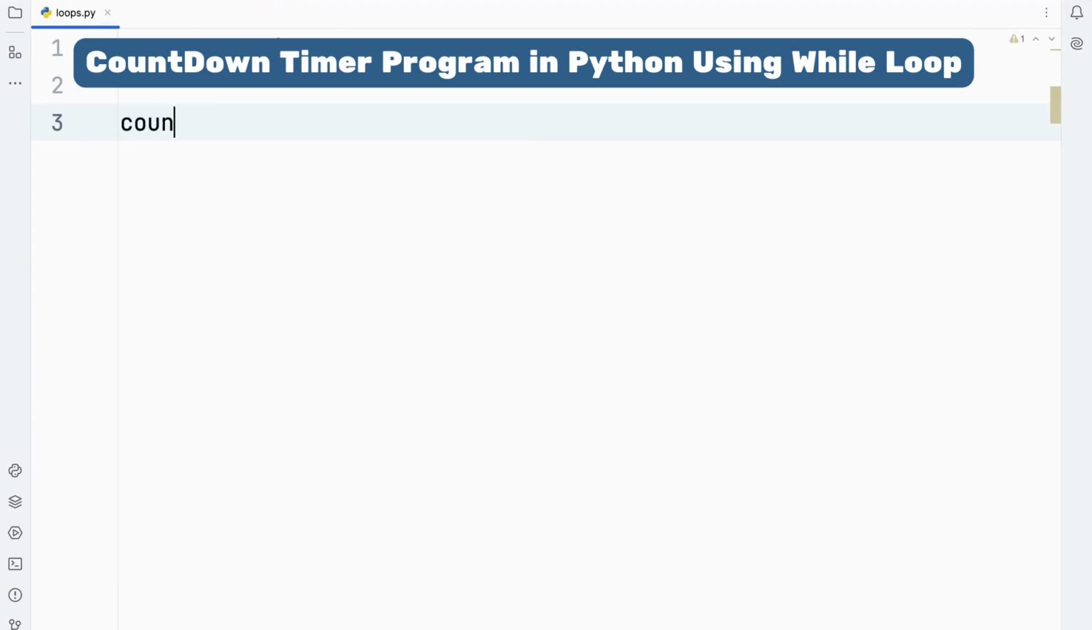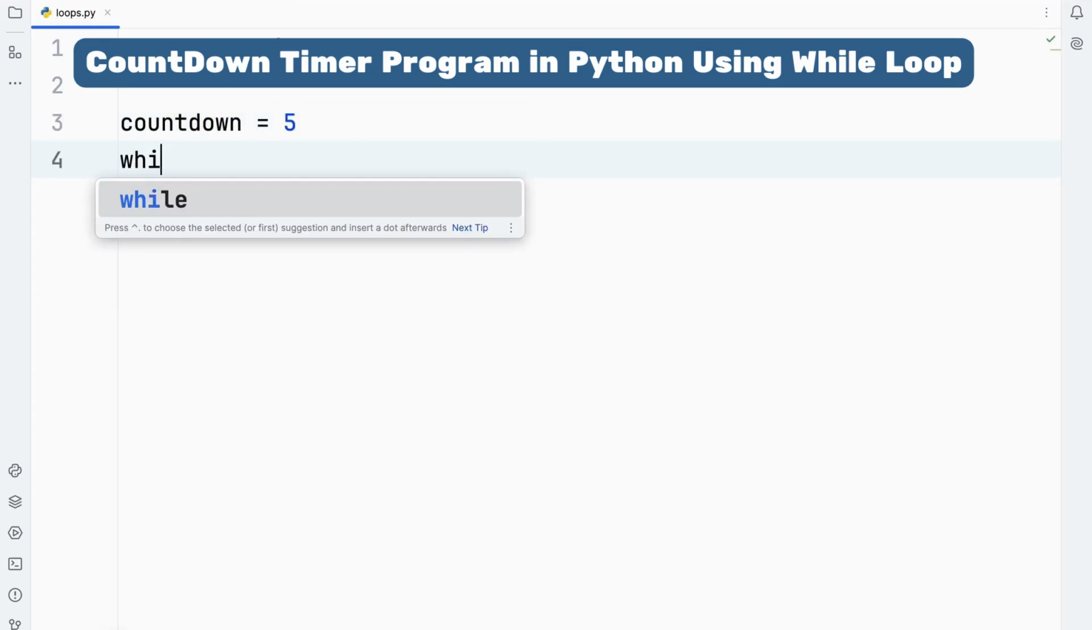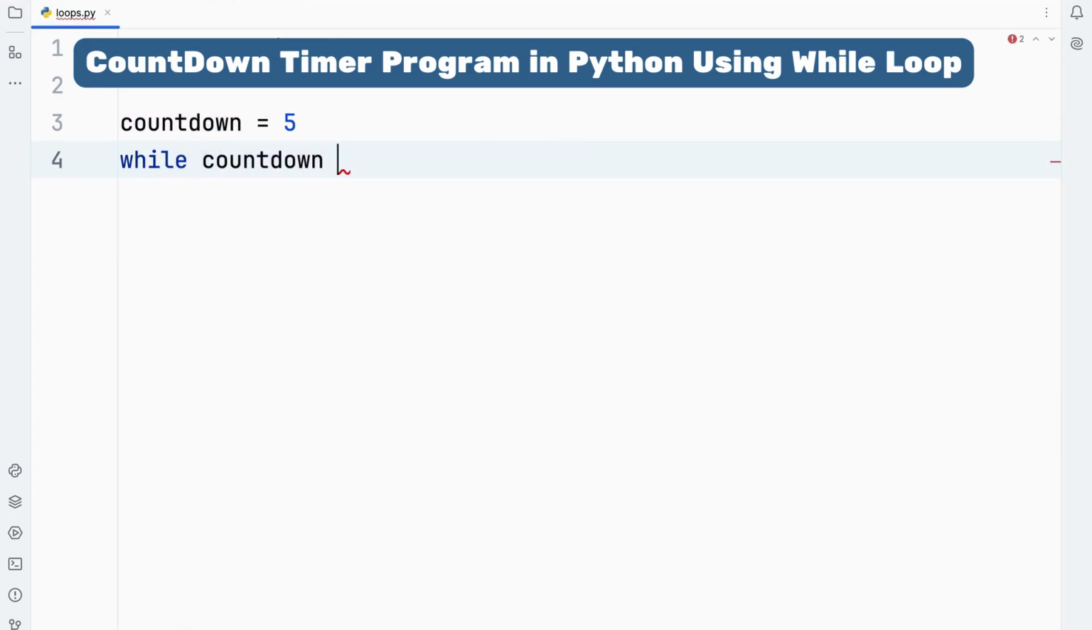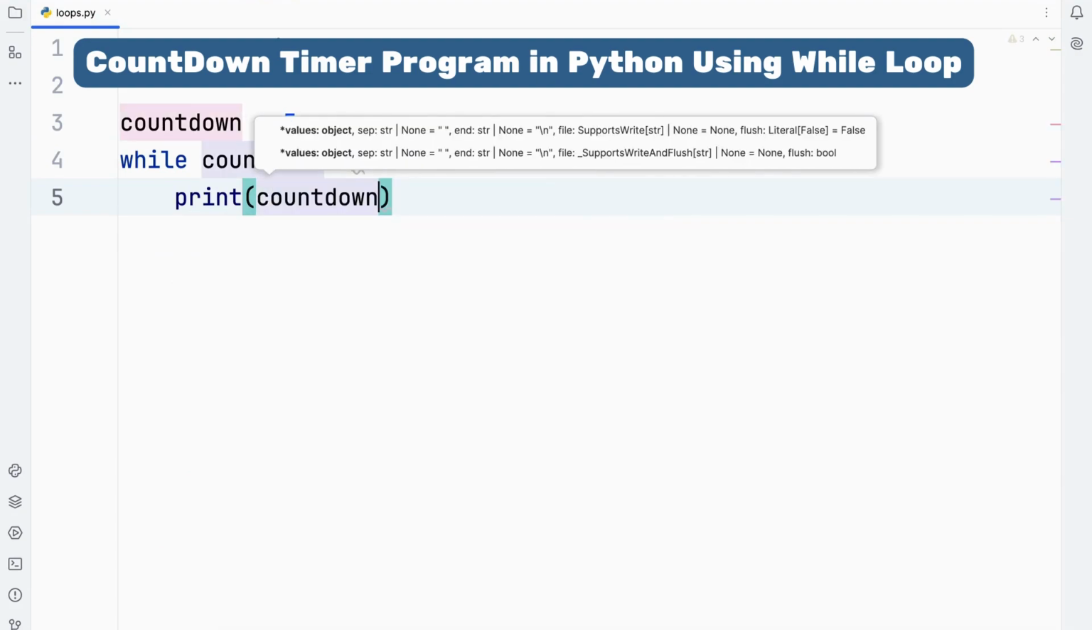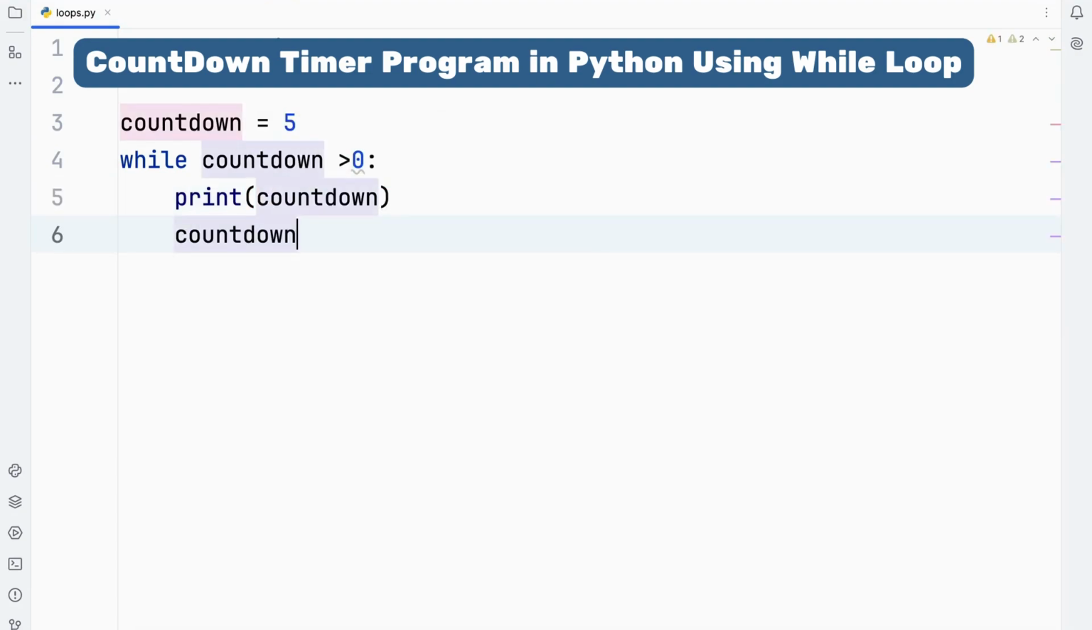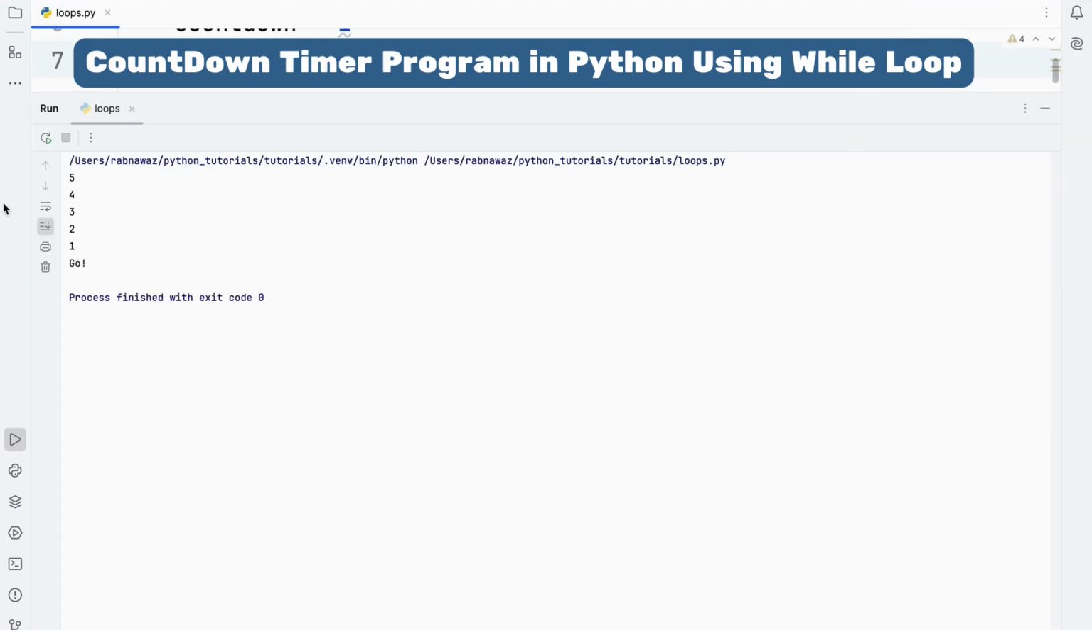Countdown timer program in Python using a while loop. Initialize a variable countdown to number 5. Set the while loop condition to greater than 0, meaning the loop will not terminate until the number reaches 0. Print the countdown number in each iteration. The countdown number will be decreased by 1 in each iteration, and at the end of the loop print Go.